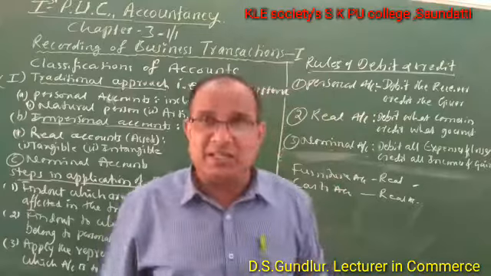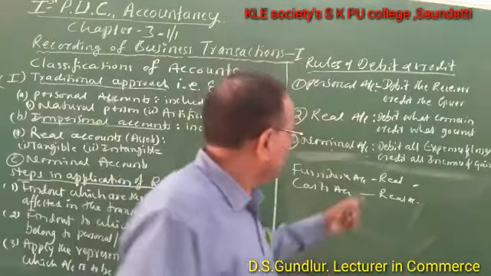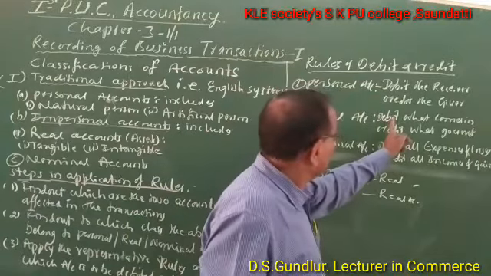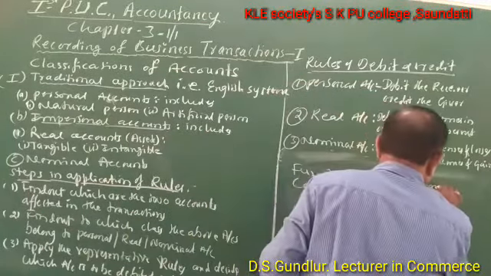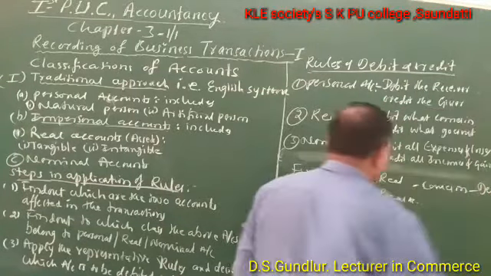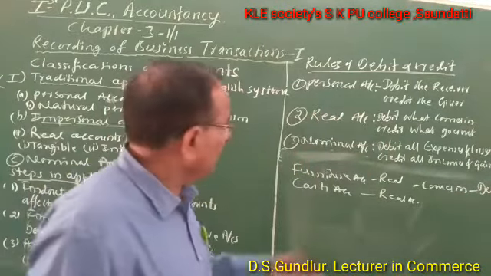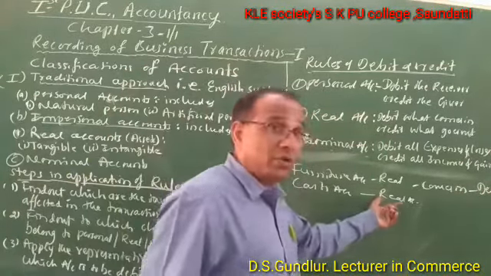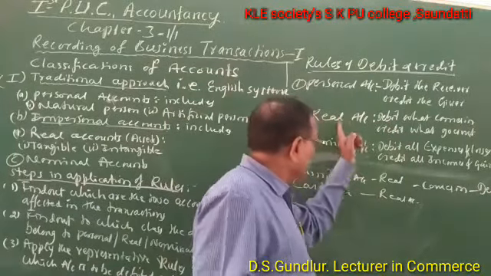While purchasing furniture, furniture is an asset that comes into the business. Debit what comes in. Furniture comes into the business, therefore debit it. Similarly, cash account is an asset account, a real account. For cash, apply the rule of real account.